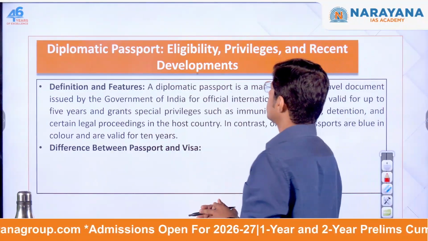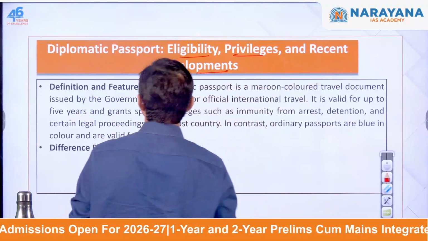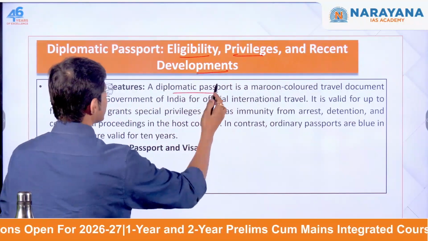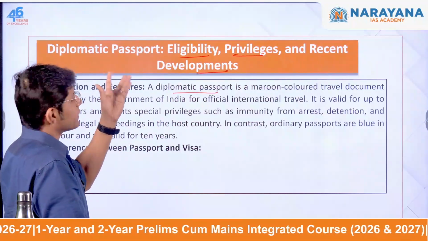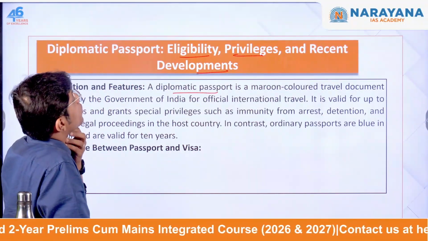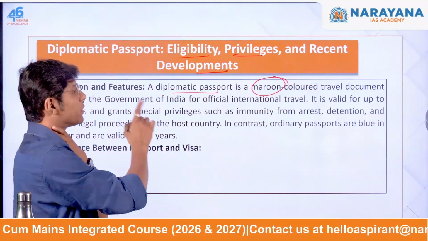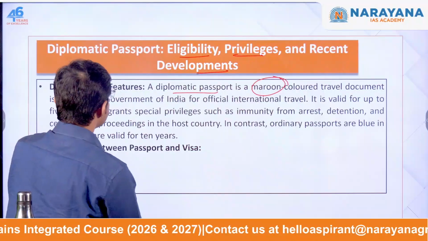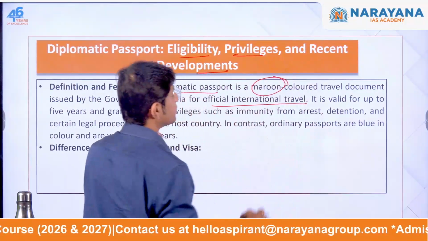Diplomatic passport: eligibility, privileges and recent developments, right? Now, what exactly is a diplomatic passport? Let's forget the context and start understanding the concept behind the topics that we'll be discussing. A diplomatic passport is a maroon colored travel document. This is important for your examination. Who issues it? The Government of India, for official international travel.